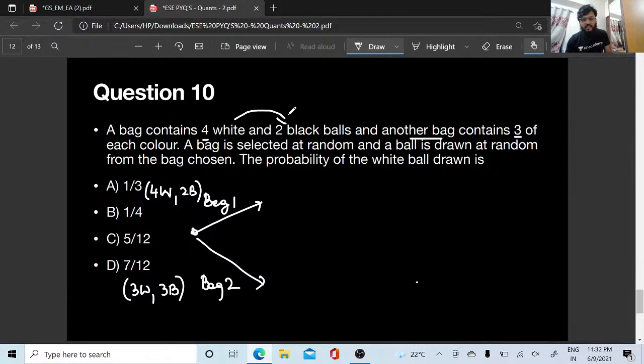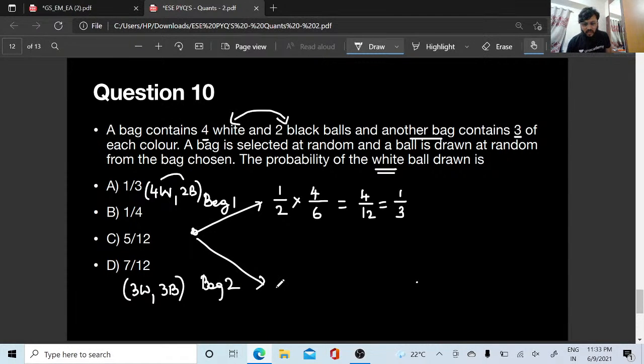So how many colors are there, people? There are 2 colors. Out of these two colors, I need white, right? So this will become 1 out of 2 colors into how many total are there in the bag? 6 balls in the bag, out of which white are 4. So this is 2 6 are 12, so 4 by 12. Or else I can also write it as 1 bar 3.